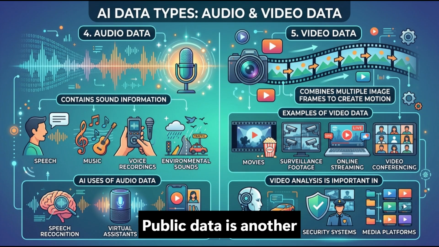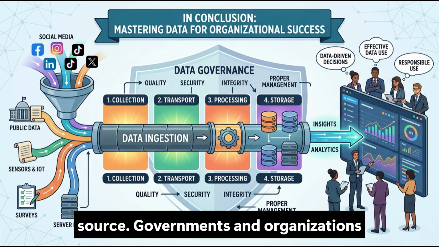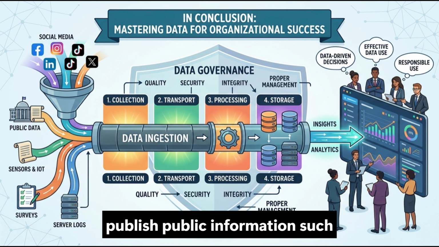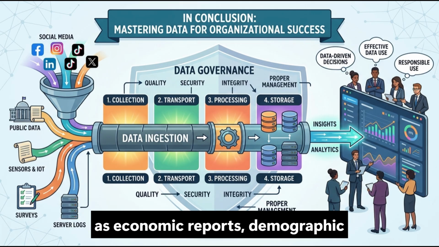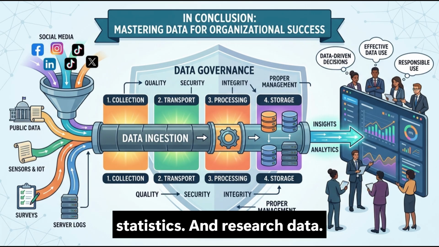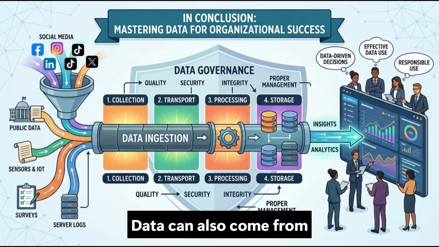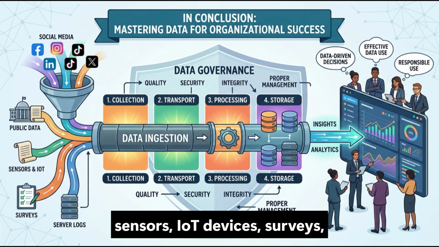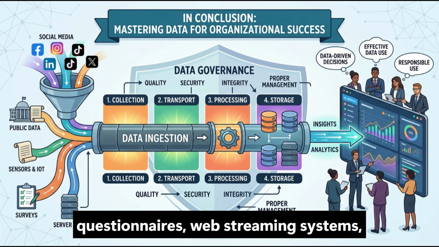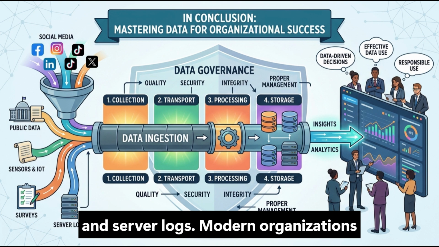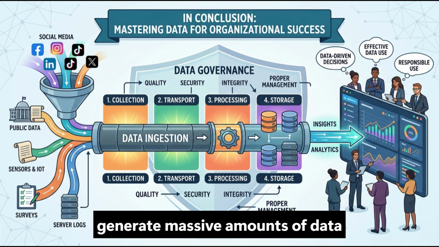Public data is another source. Governments and organizations publish public information such as economic reports, demographic statistics, and research data. Data can also come from sensors, IoT devices, surveys, questionnaires, web streaming systems, and server logs. Modern organizations generate massive amounts of data continuously.